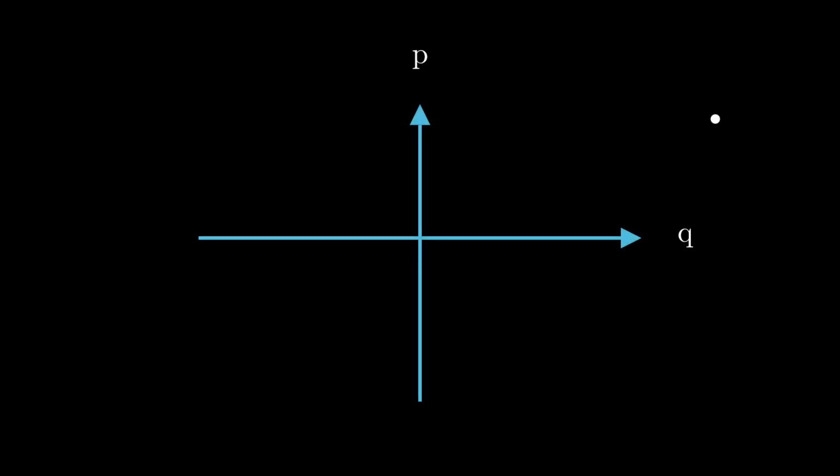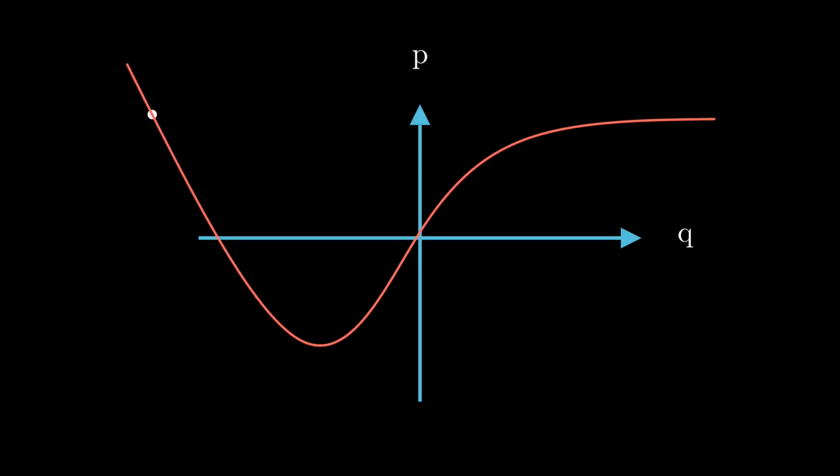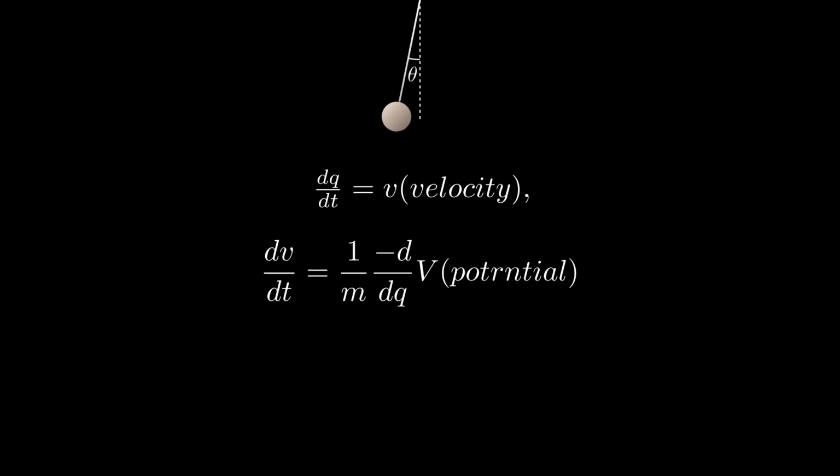Here we will plot p versus q, where p is the momentum, that is the mass multiplied by its velocity. Now since the initial condition implies specifying a point on this plane, some initial p of 0 and q of 0, as time goes along, q changes to q of t and p changes to p of t. This point moves on this plane, and this plane is called the phase plane. And the trajectory made by the point is called the phase trajectory. A point on the phase space specifies a system completely.